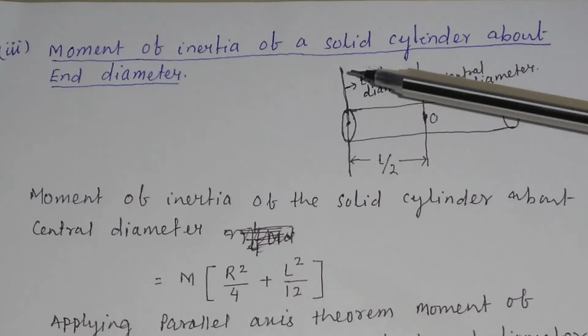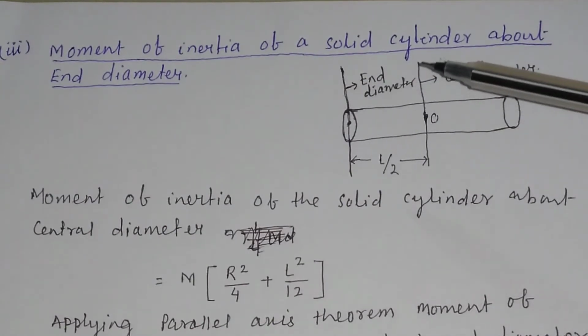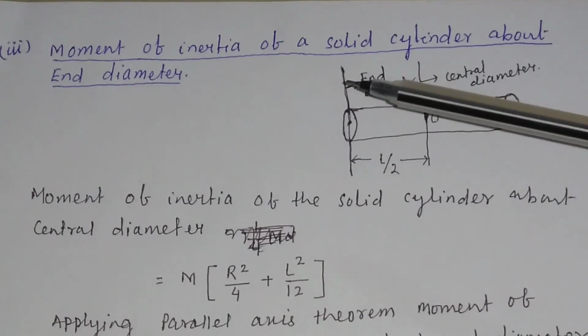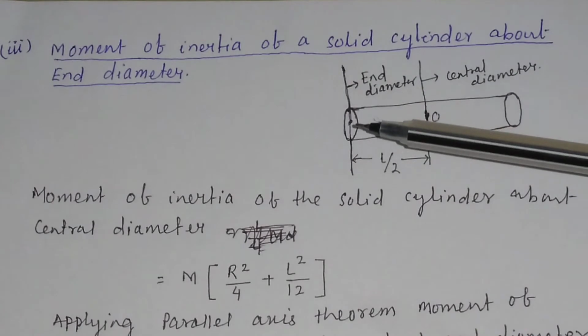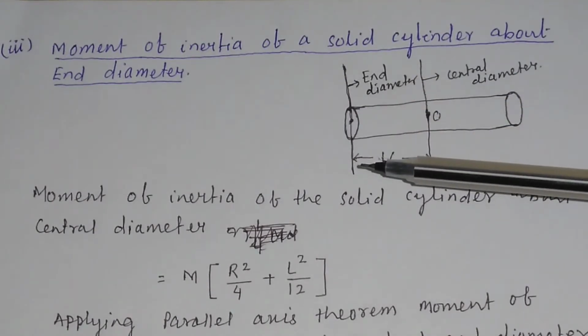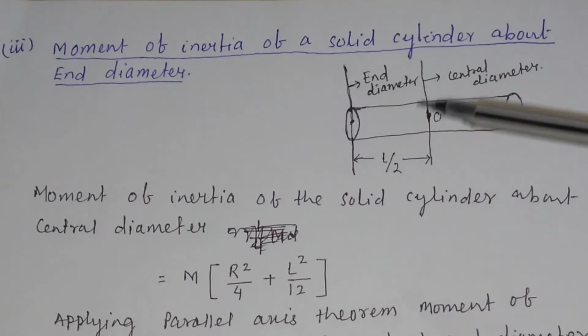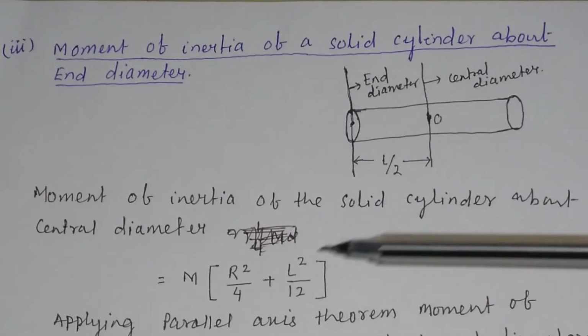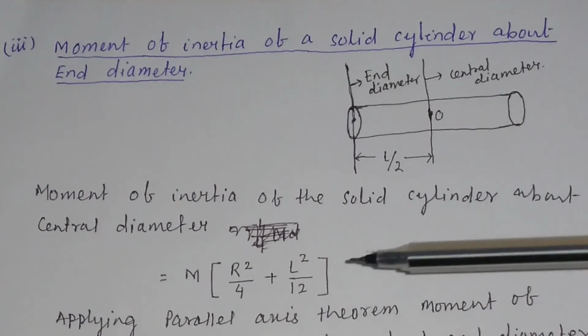Now let us find out the moment of inertia of the solid cylinder about the end diameter. This is your central diameter and this is your end diameter, and here we have to find out the moment of inertia of the solid cylinder about this end diameter. We have calculated the moment of inertia of the solid cylinder about the central diameter: m into r square by 4 plus L square divided by 12.